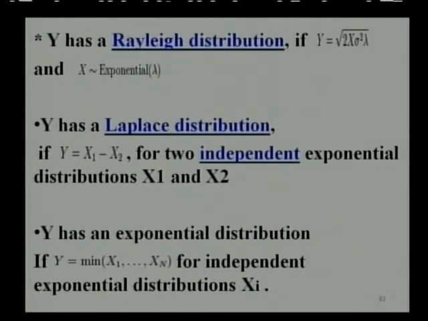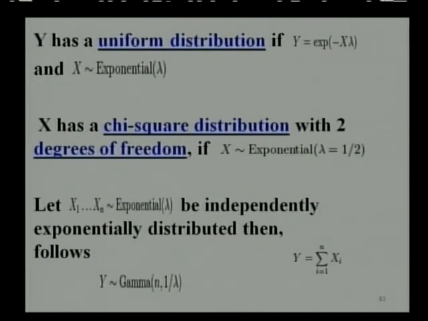Similarly, for the minimum of X1, X2, ..., Xn independently exponentially distributed, we have a beta distribution. If X is uniformly distributed, then Y equal to e raised to minus X lambda follows a uniform distribution.